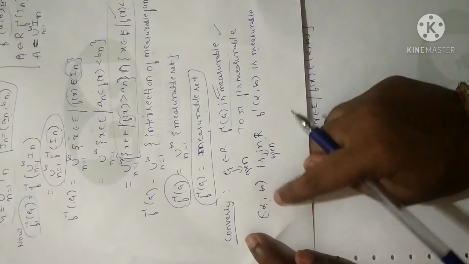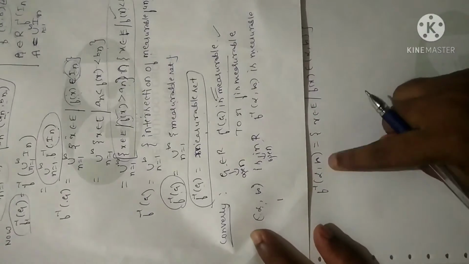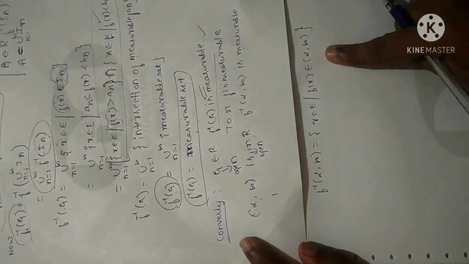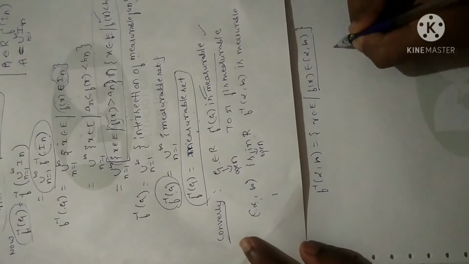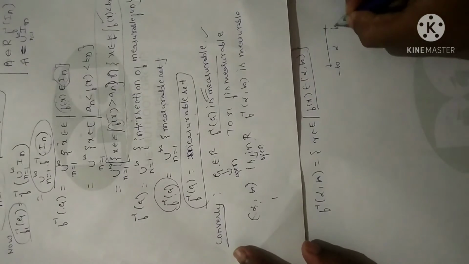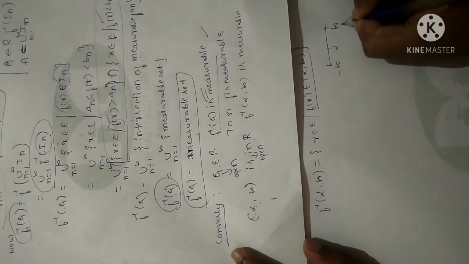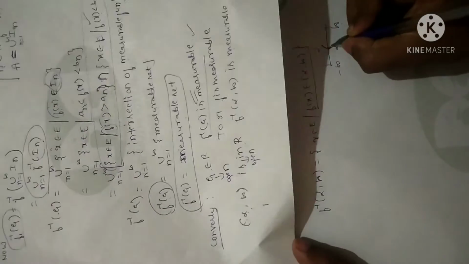So as per the previous case, we can write f inverse of (alpha, infinity) is measurable. At the same time, we can express f inverse of (alpha, infinity) in terms of a function like this. Clear? The meaning of this is, suppose you consider the real line: here you have minus infinity, alpha will be somewhere here, plus infinity will be here. So f of x, open interval, meaning f of x will not include the value alpha.